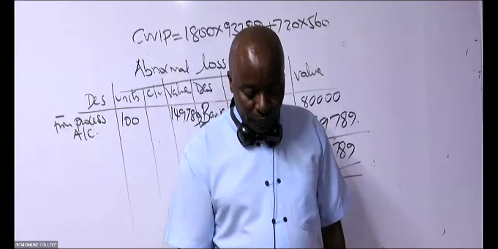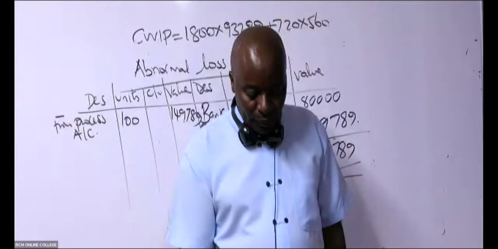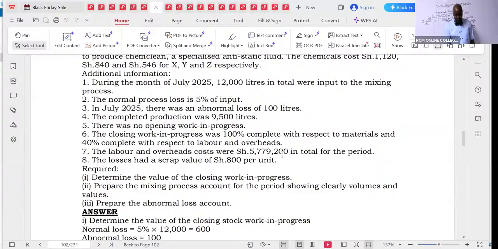So you can see in this case here the losses are the scrap value of 800 per unit. So I hope that is okay.